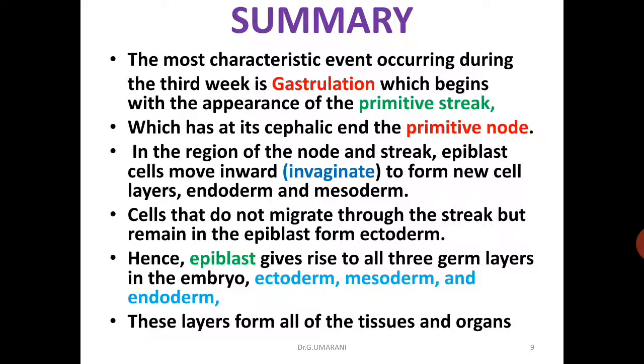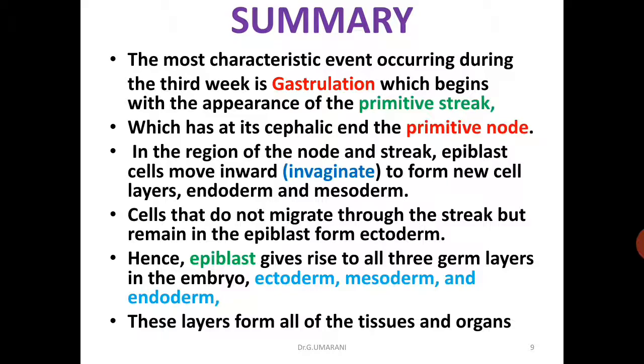So the summary of gastrulation: the most characteristic event occurring during the 3rd week is gastrulation, which begins with the appearance of the primitive streak, which has at its cephalic end the primitive node. In the region of the node and streak, epiblast cells move inward to form new cell layers, that is endoderm and mesoderm.